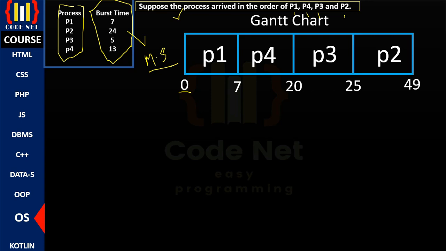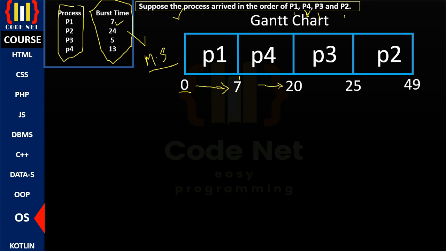So process 1 arrived in the CPU, of course, at 0 milliseconds, and by then the CPU was active for 7 milliseconds because that's the burst time for process 1. After process 1 was done, the completion was done, don't forget the order says it is process 4 that came second. So process 4 again arrived in the CPU. The execution actually started from 7 milliseconds towards 20 milliseconds.